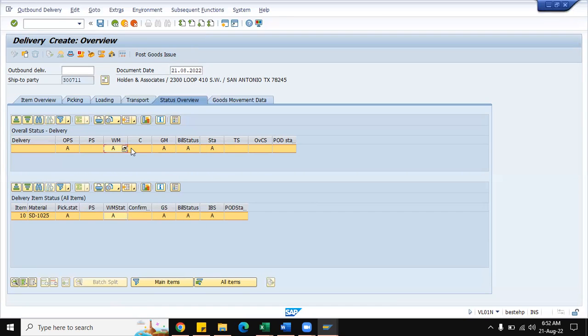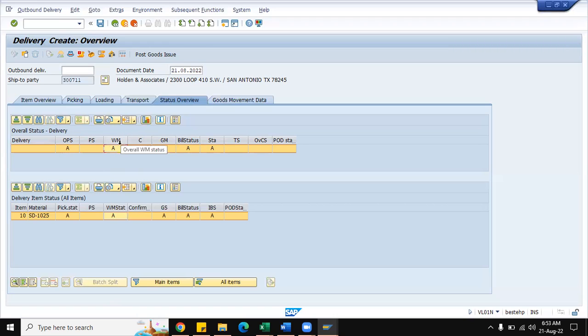In the definition and assignment part of the enterprise structure, we have to create the warehouse and assign the warehouse to the respective plants. So whenever any delivery transaction is related to warehouse management, the warehouse management will take care of everything. As of now, if you know this much, it is more than enough.